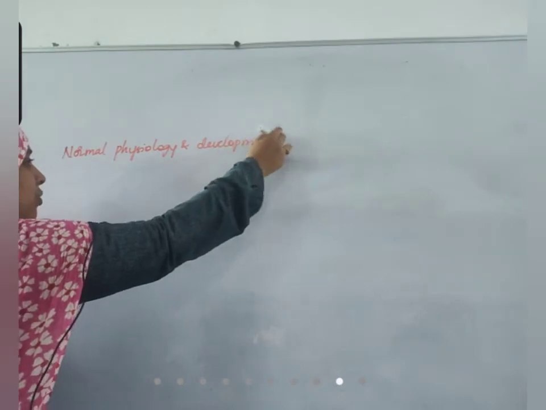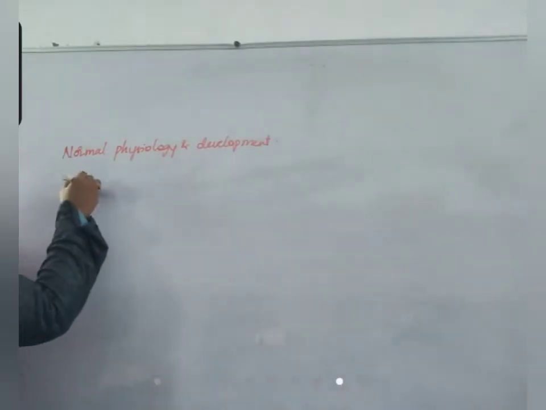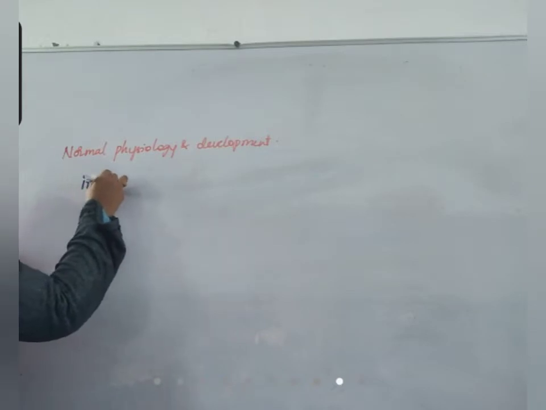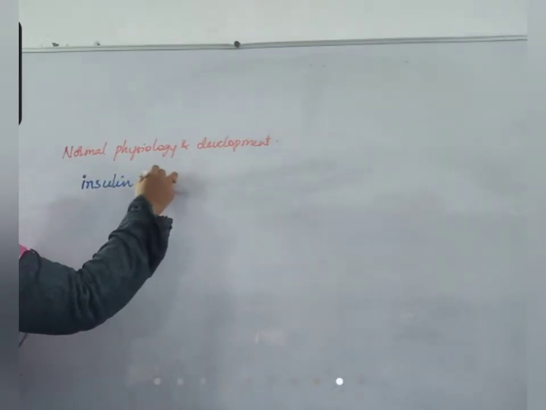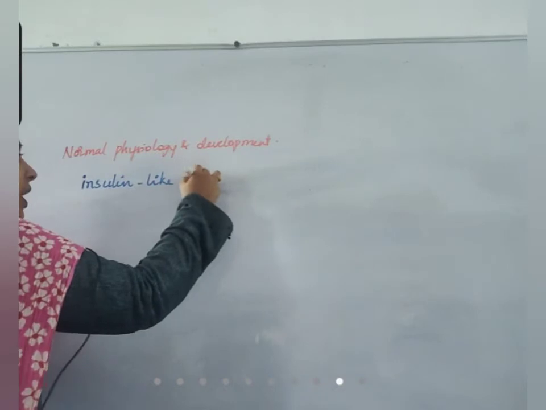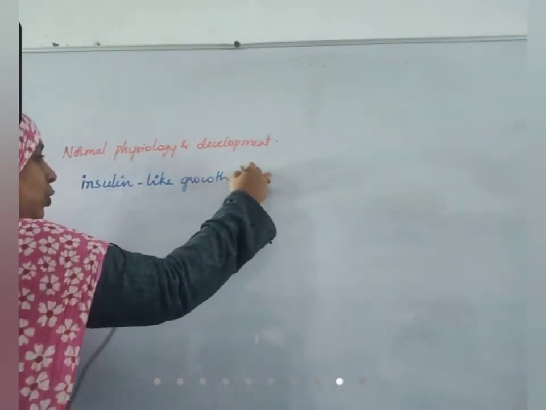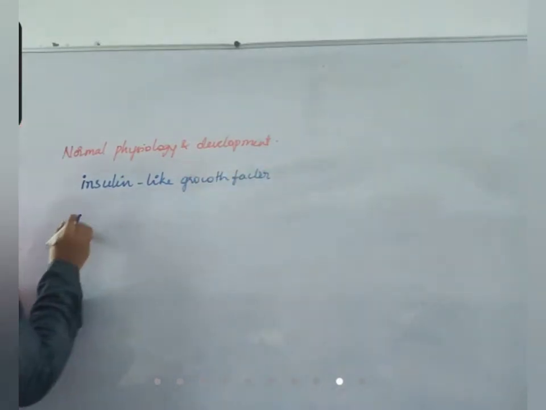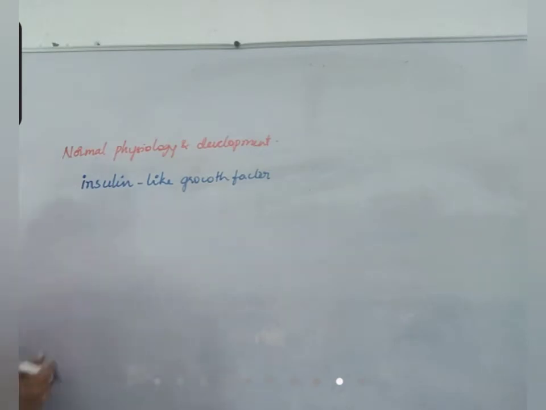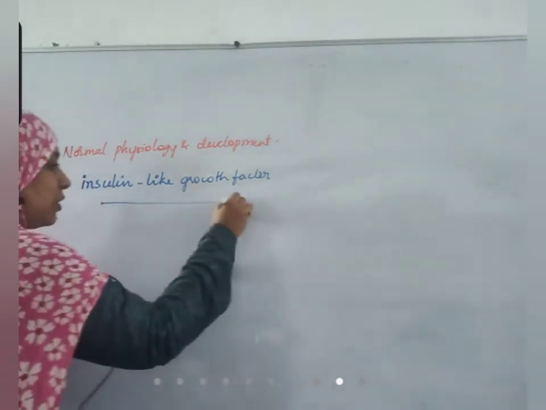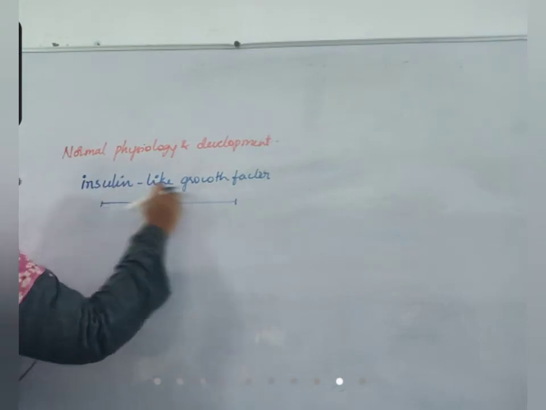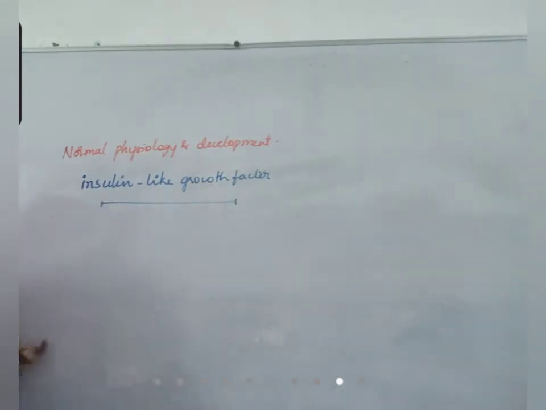We have so many genes in our body, and we don't know how each gene acts. To understand it, let us take a protein, insulin-like growth factor. Insulin-like growth factor is a protein present in our body. This is not insulin. There is a specific gene which produces this insulin-like growth factor. How it is functioning, what its function is, we don't know.